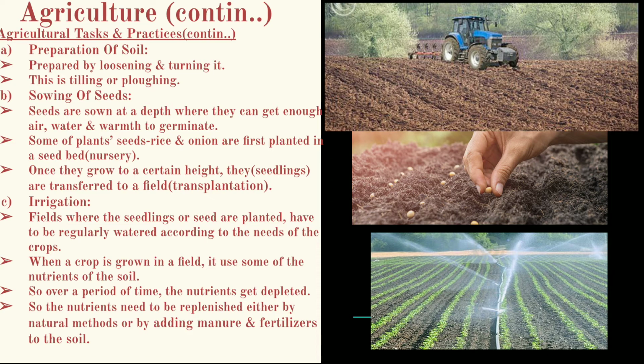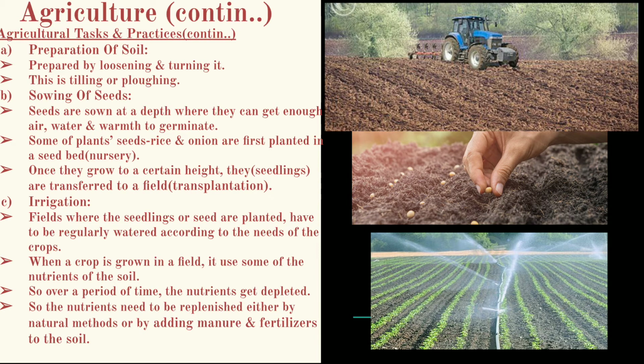Now, after sowing the seeds, the field needs irrigation. The fields where the seedlings are sown or seeds are planted have to be regularly watered according to the needs of the crops.